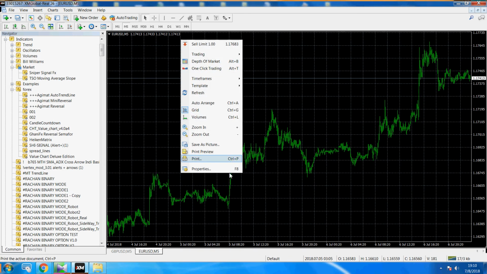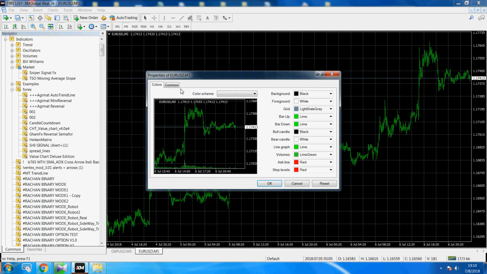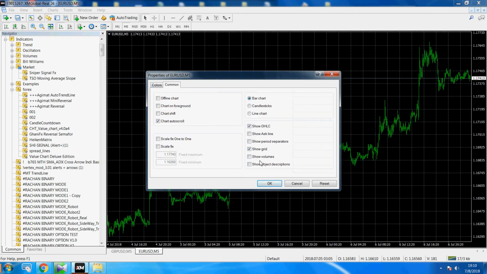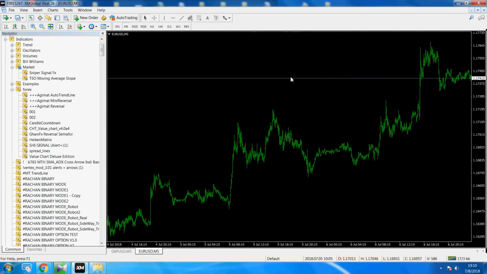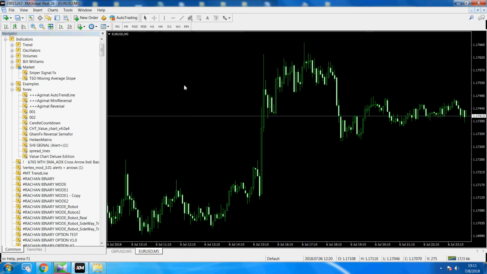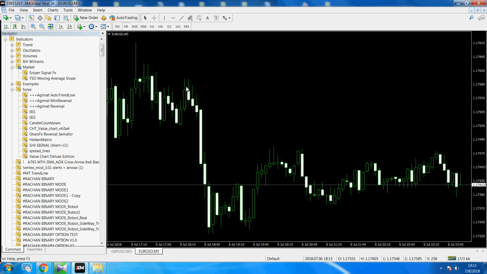I right click and go to properties, and then I go to the common tab here. I click don't show here and click OK. You see, and then I use the candlestick pattern here. You can press plus and minus on your keyboard here to zoom.